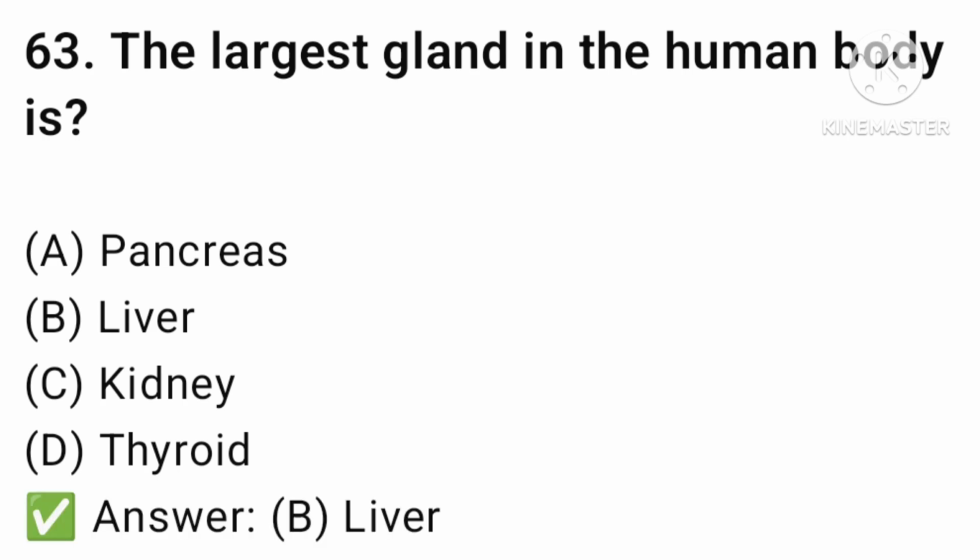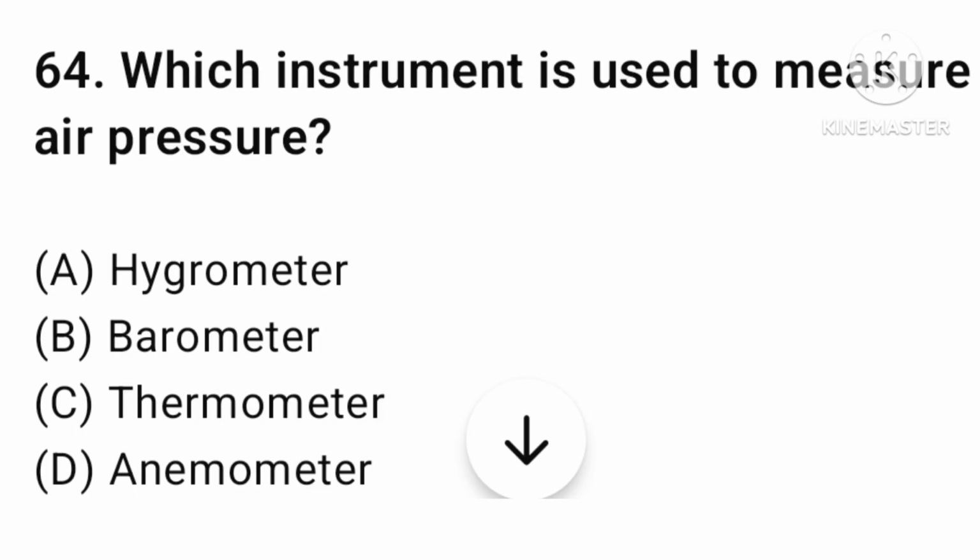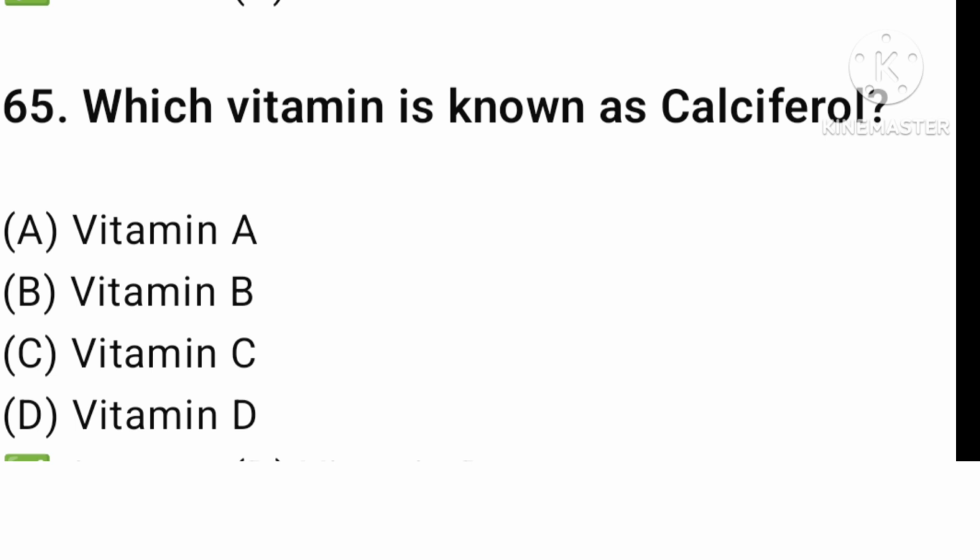The answer is option number B, liver. Let's find the next question. Which instrument is used to measure air pressure? Hydrometer, a barometer, a thermometer, or any meter? The answer is option B, barometer. Let's find the next question.